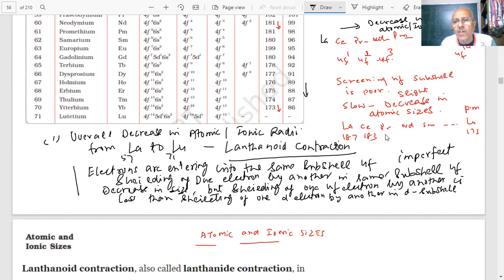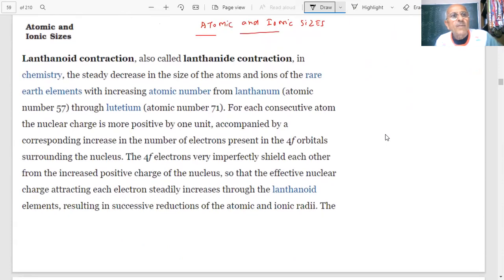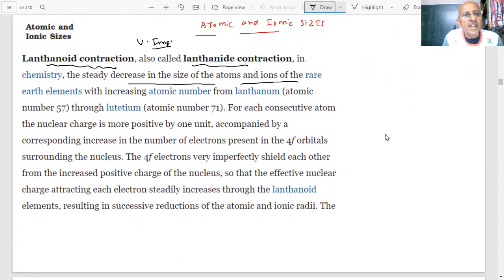This decrease is called lanthanide contraction, student. This is an important point because based on this, we are able to separate these elements. Because a question will be asked on this. What is lanthanide contraction? Very important. For example, the steady decrease in size of the atoms and ions of the rare earth elements with increasing atomic number from lanthanum through lutetium.